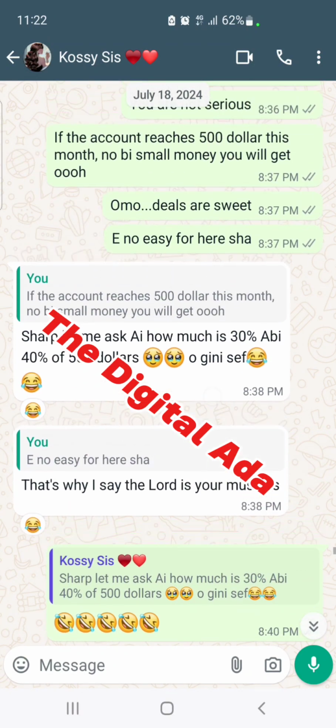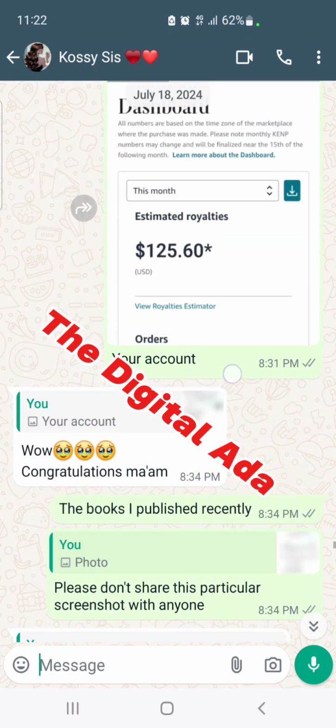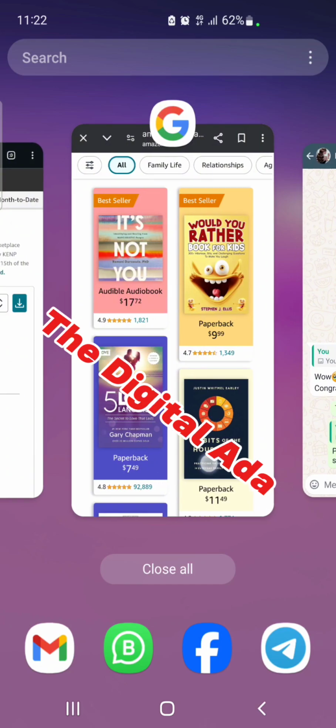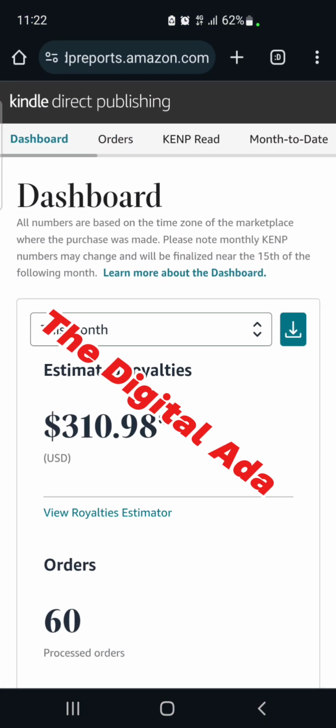So now let me show you this particular account. We saw this $125, so that we see how much that is there today. Today being 26th of July. So here is the account. Let me refresh. Damn. So you see what I am saying. Before it was 60 orders, now 61.